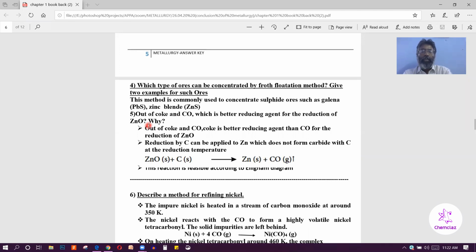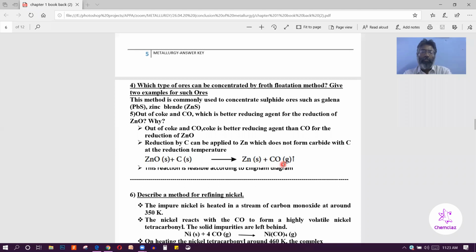So we can select from the Ellingham diagram. Carbon reacts with zinc oxide, giving zinc and carbon monoxide. Instead of carbon, if you place carbon monoxide here, the byproduct must be carbon dioxide. So here there are 3 oxides: zinc oxide, carbon monoxide, and one more product, carbon dioxide. You have to compare carbon monoxide and carbon dioxide with zinc oxide. You have to compare the stability. From the Ellingham diagram, zinc oxide is less stable than carbon monoxide.